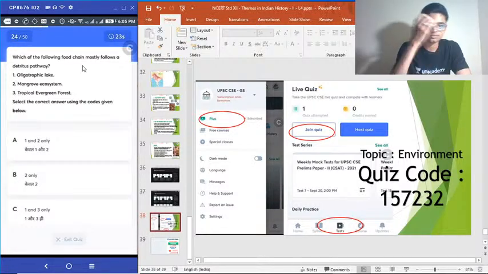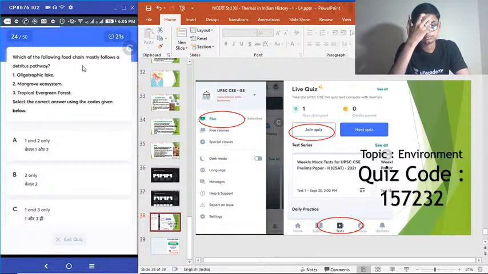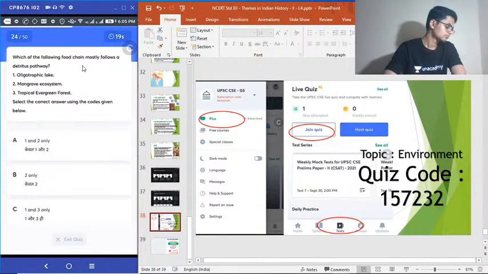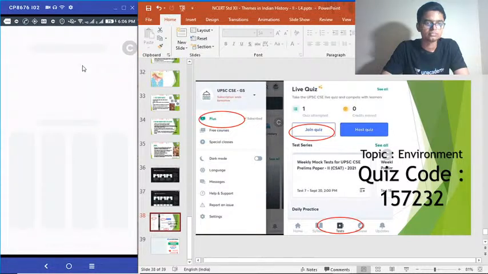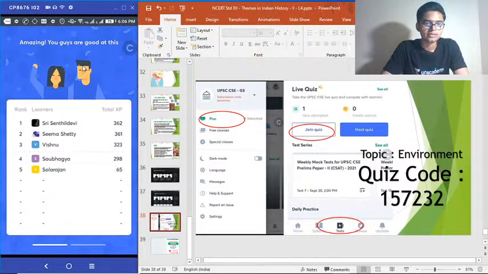Select the correct answer. B, correct answer. Very good.